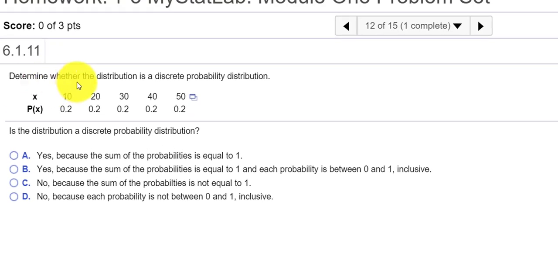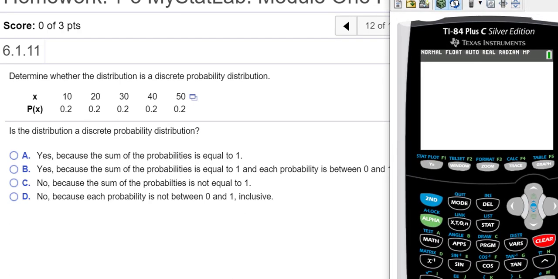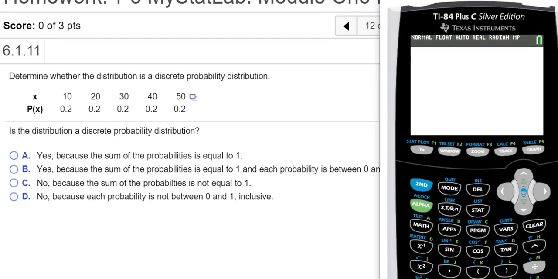All right, so now we want to determine if this is a discrete probability distribution. So the quick thing to do here is, 1, all of our probabilities have to be between 0 and 1. 2, when I sum these, I have to come up with 1, right? When I add all of my probabilities together, I need to end up with the value of 1. So if I were to do 0.2, how many are there? 1, 2, 3, 4, 5. 0.2 times 5, I get 1.